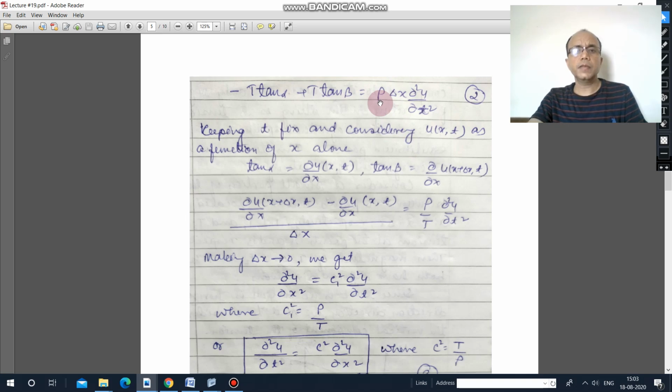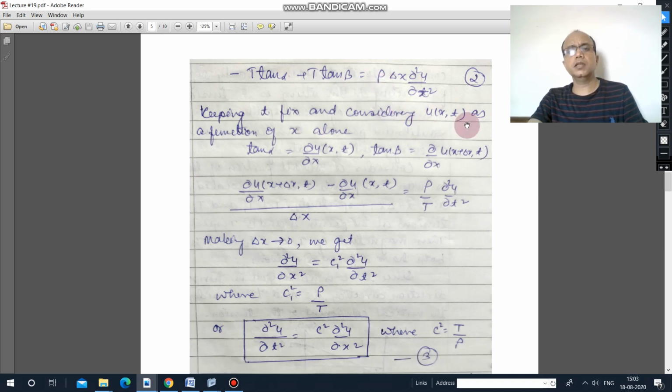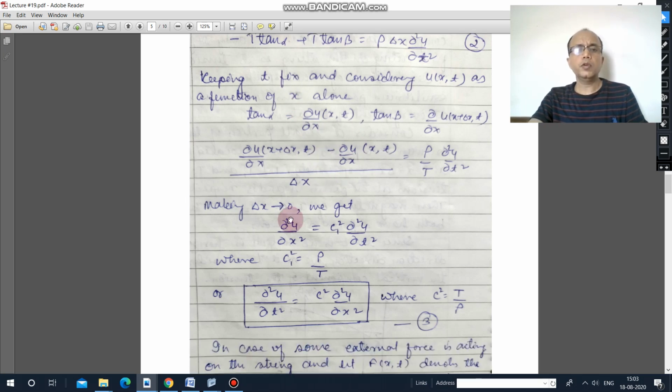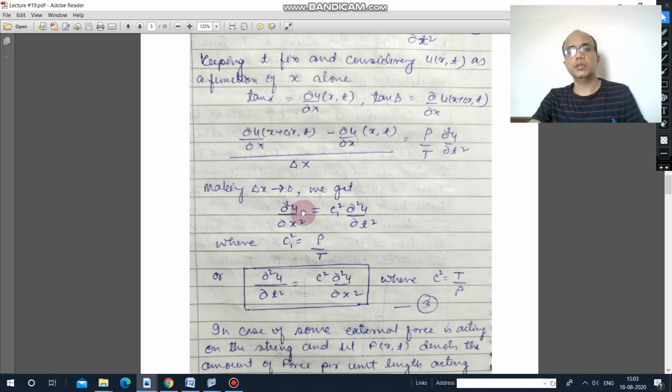Now if you assume t is fixed and consider u(x,t) as a function of x, you can write tan alpha equal to del u by del x at (x,t). Similarly, tan beta equals del u by del x at (x plus delta x, t). Putting T and delta x in the left hand side, you will get this equation. Now if you apply the limit delta x tends to 0, this becomes the derivative of del u by del x, that is, the second derivative of u with respect to x.